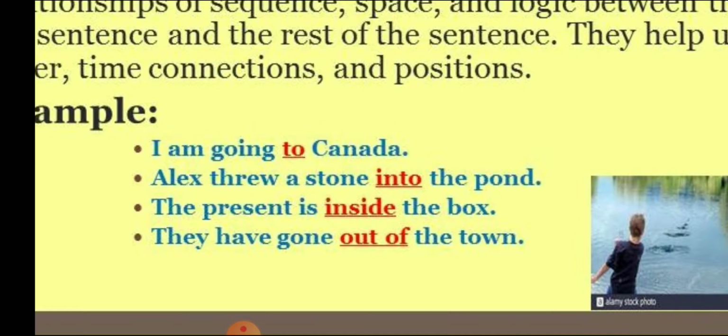The present is inside the box. In this example, inside is the preposition. Inside indicates something that is in the inner part of a place, container or object. The present is kept in the inner part of the box. In the next example, they have gone out of the town. Out of means no longer in a stated place or condition.